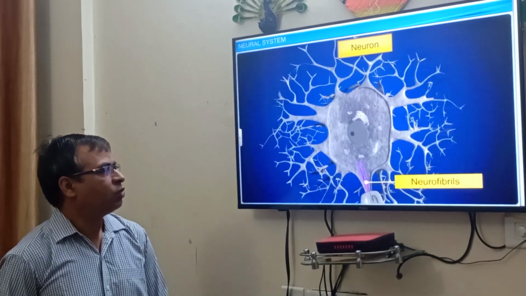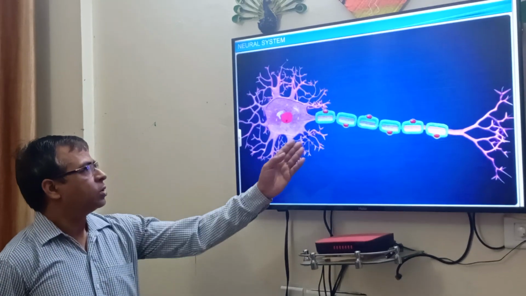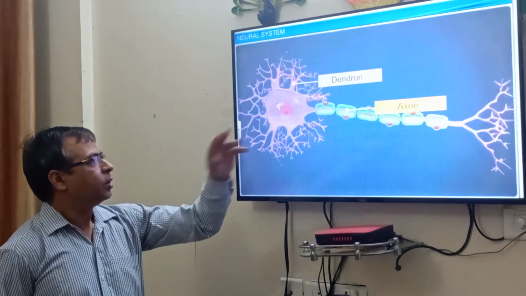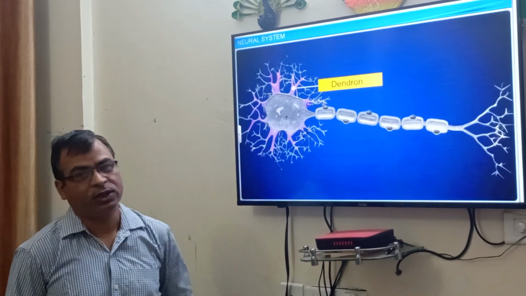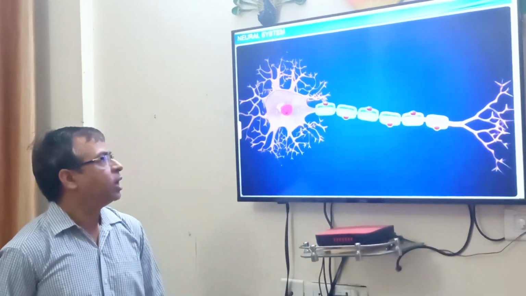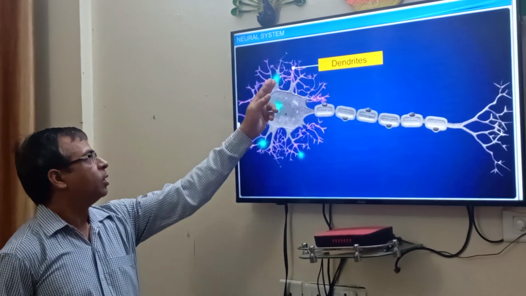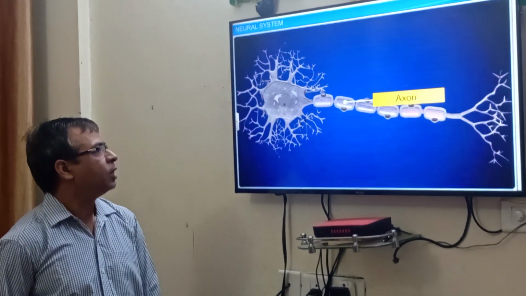They have neurofibrils also. Further, the nerve processes may be divided into dendrons and axons, two types. Dendrons further branch into dendrites. This is the dendrites. These are short branches. They also have Nissl's granules.